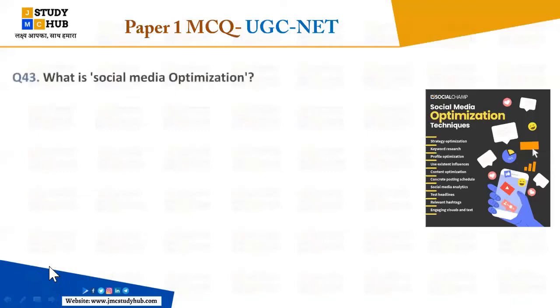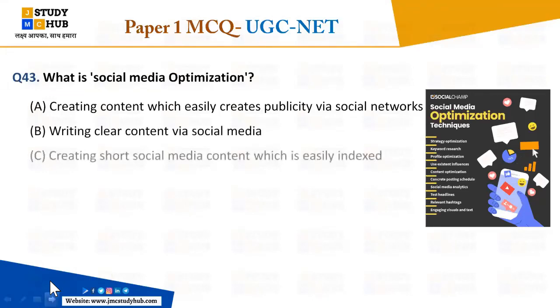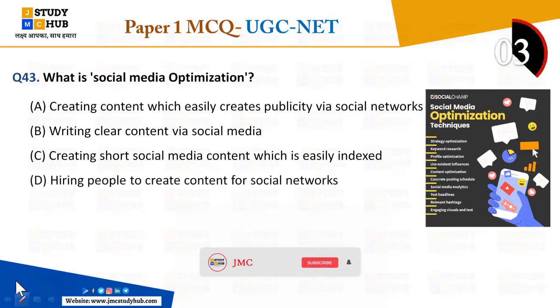Now the next question: you have heard about the SMO, that is social media optimizations. Okay, so what is here the social media optimizations? A, that is creating content which easily creates publicity via social networks. B, writing clear content via social media. C, creating short social media content which is easily indexed. And that is D, hiring people to create content for the social networks. Everybody, what is social media optimizations?